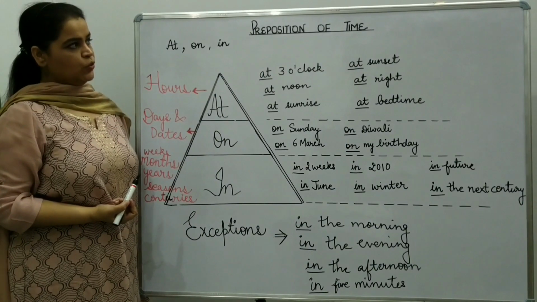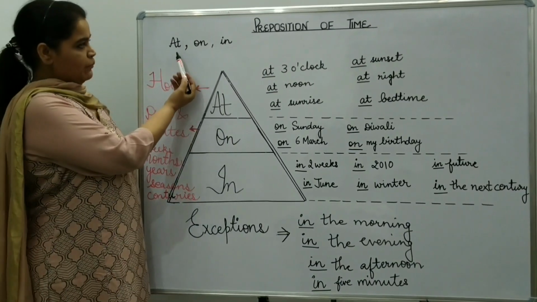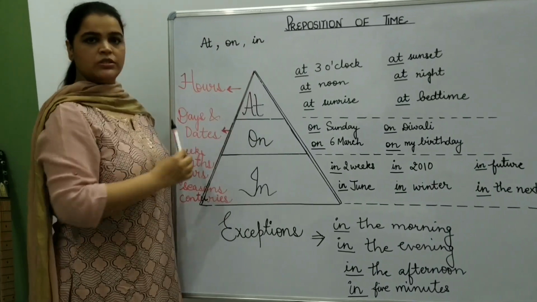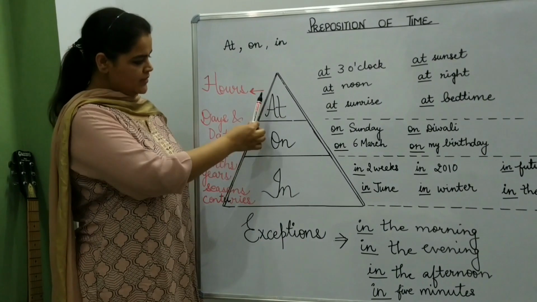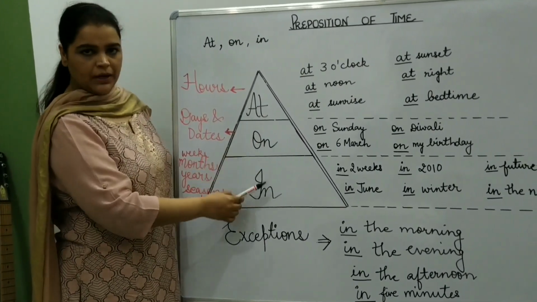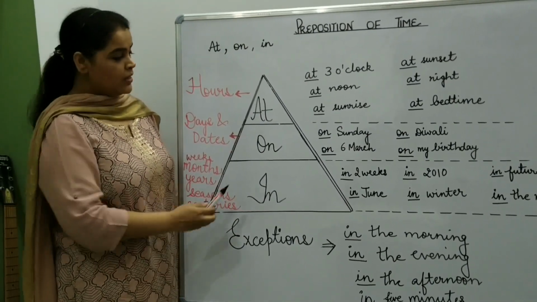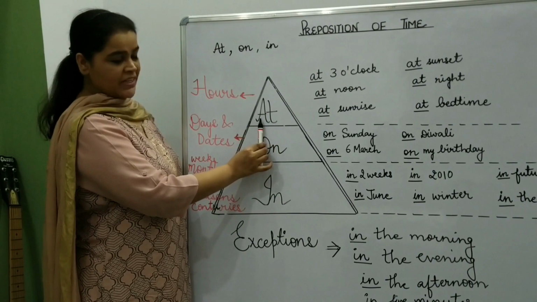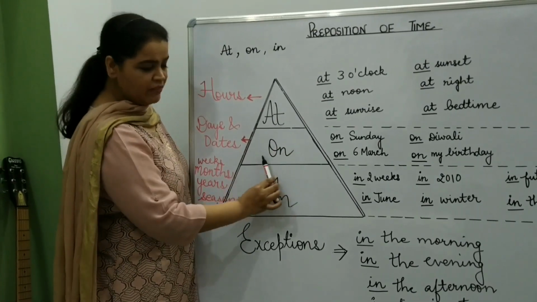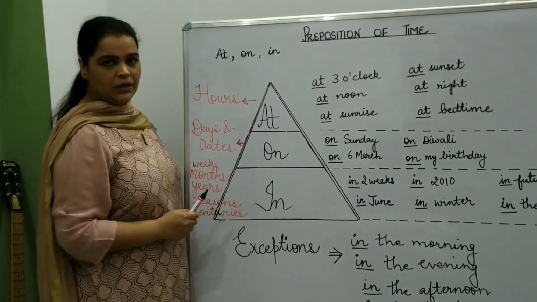It is used to indicate when an event occurs. For example, at, on, in. These are the main prepositions of time. You can see this triangle. I have divided this triangle into three parts and I call this triangle the time triangle. The smallest area is taken by at. On is written in comparatively bigger area and in takes the largest part.